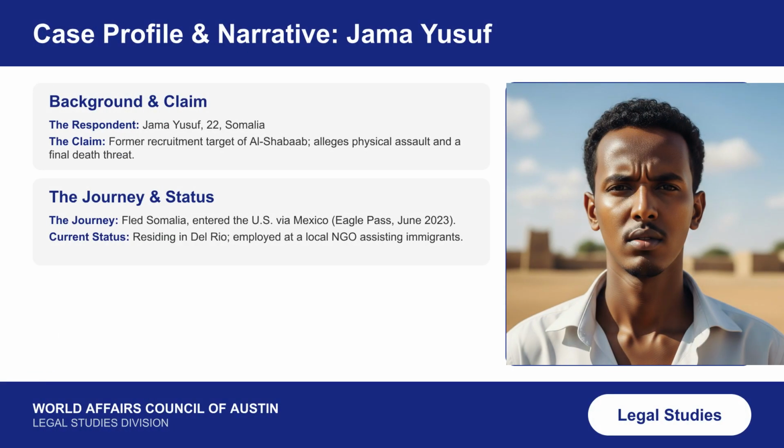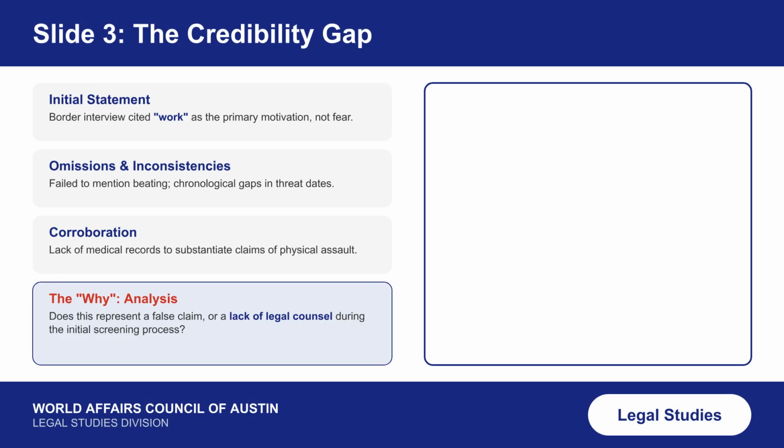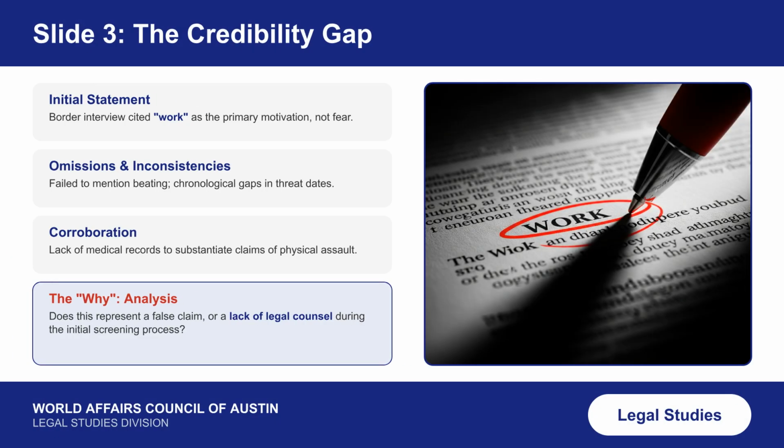Jamal Yusuf, a 22-year-old from Somalia, claims persecution as an al-Shabaab recruitment target. The core conflict is the tension between his claim of persecution and the government's assertion of economic migration. The credibility gap arises from the initial statement citing "work" as the primary motivation, omissions of physical assault, and a lack of medical corroboration. The analysis must determine if this gap is due to a false claim or a lack of legal counsel.